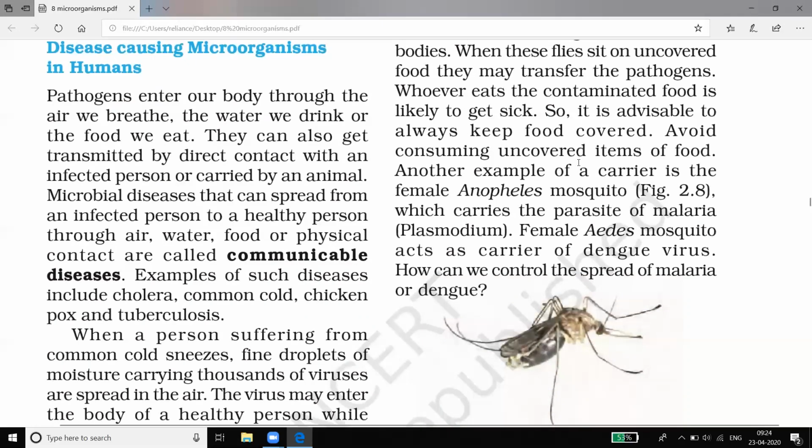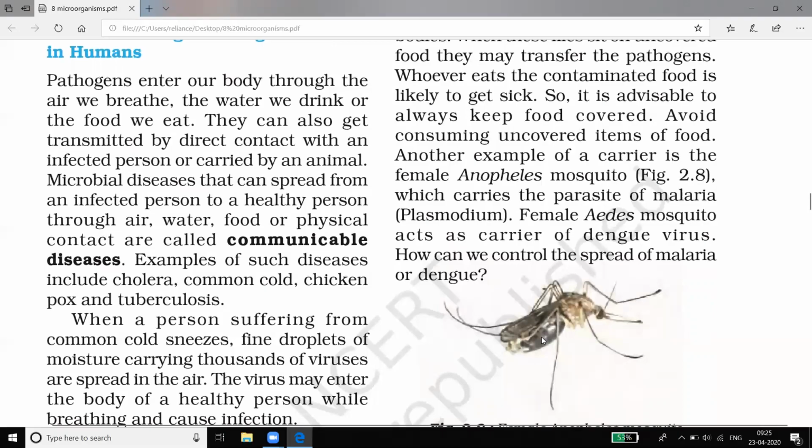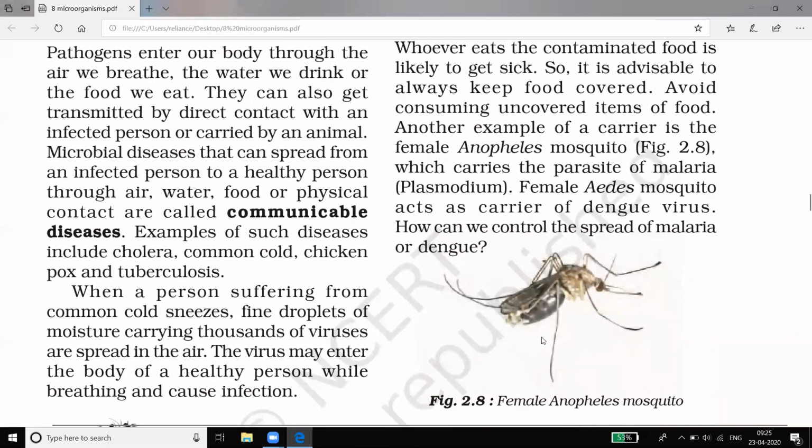The second example is the mosquito. Serious diseases like dengue, swine flu and malaria are also caused by mosquitoes. The carrier of malaria is the female Anopheles mosquito. The parasite of malaria is Plasmodium, and malaria is the disease spread by the female Anopheles mosquito.